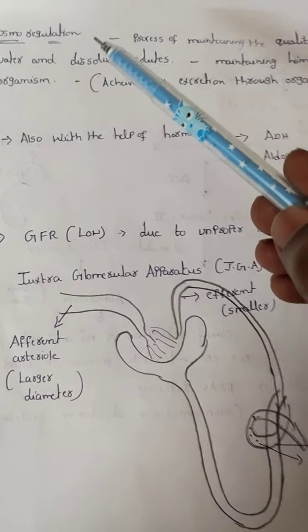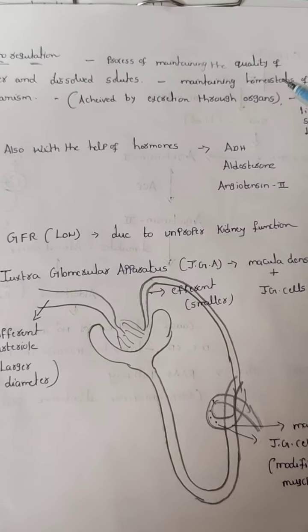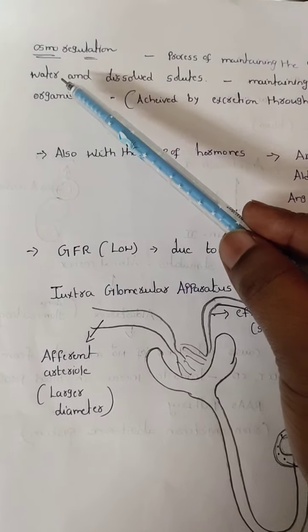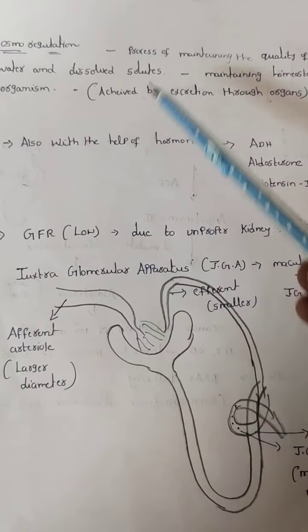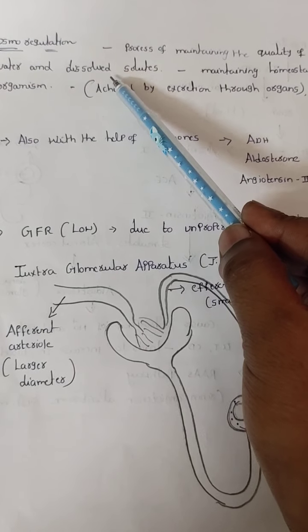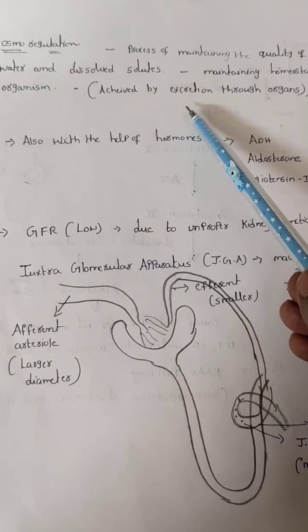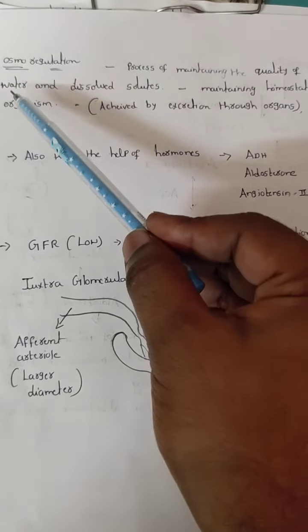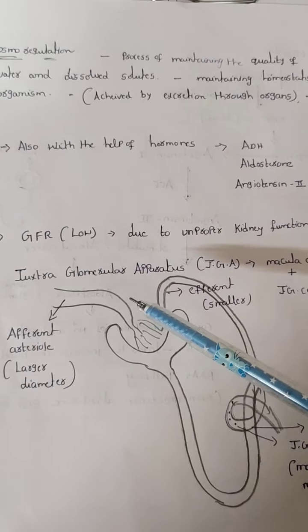So osmoregulation means the process of maintaining the quality and also the quantity of water and dissolved salts. This is maintained by excretion through organs. Suppose excess water is present in the body, it may lead to edema.